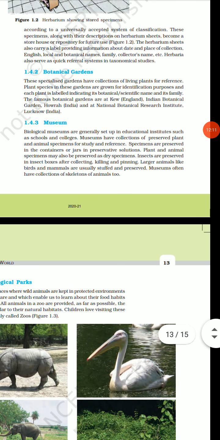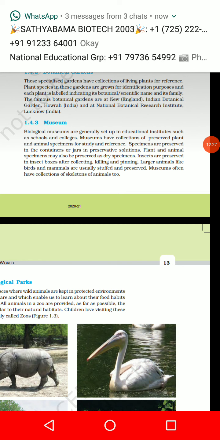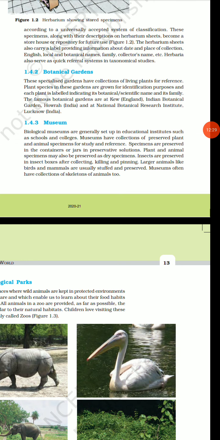Next we have the museums. So museums are educational institutes which are set up in schools and colleges generally. And museums have a collection of preserved plant and animal specimens for study and reference. Plant and animal specimens are preserved as dry specimens. Insects are preserved by collecting, killing and pinning them up, or in a liquid. Museums often even have a collection of skeletons.